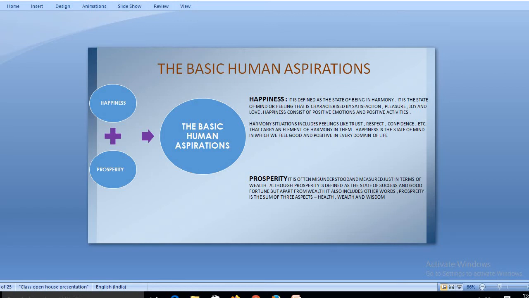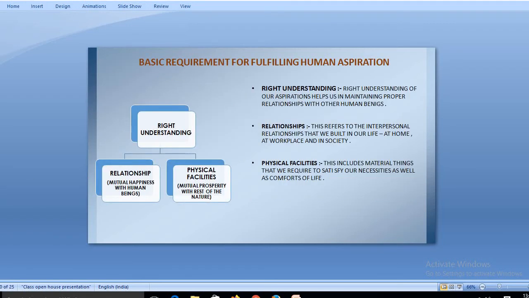So basically prosperity in human values doesn't stand only for wealth, rather it stands for health, wealth and wisdom. All three are comprised in prosperity. So these are the three things that prosperity stands for. So the basic human aspirations can be bifurcated into two parts, happiness and prosperity, that I told you right now. Now moving to the next: the requirements for fulfilling the basic human aspirations.